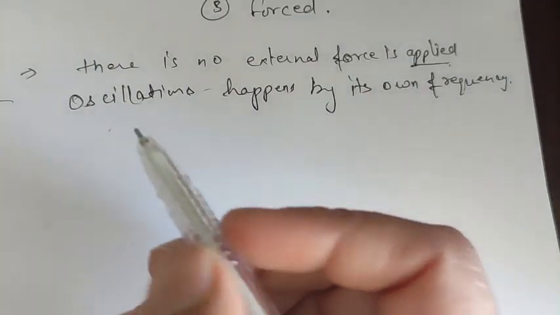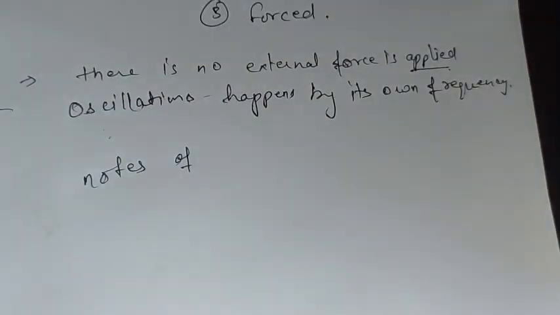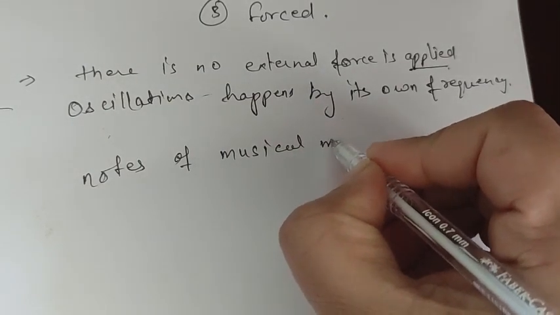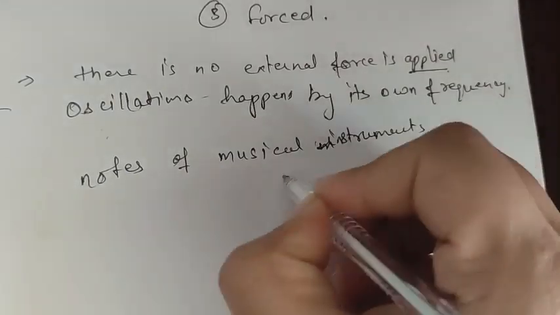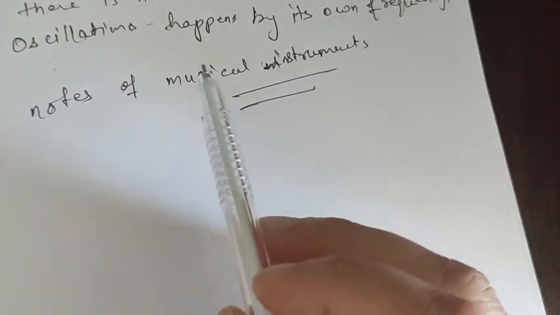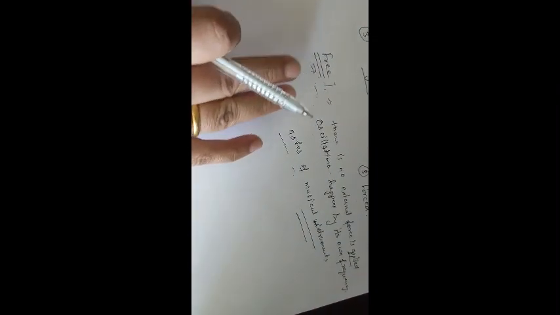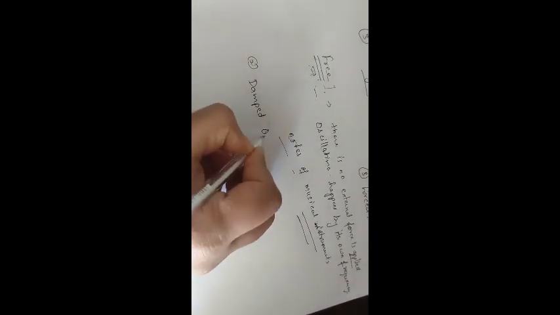Let's say the example of a guitar. So here the notes of a musical instrument are an example of free oscillation. Now second comes damped oscillation.